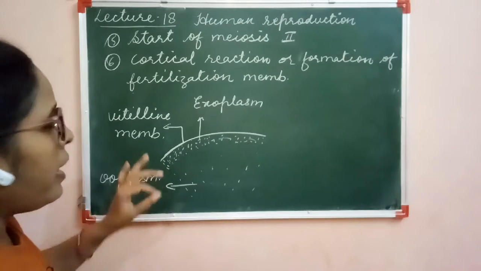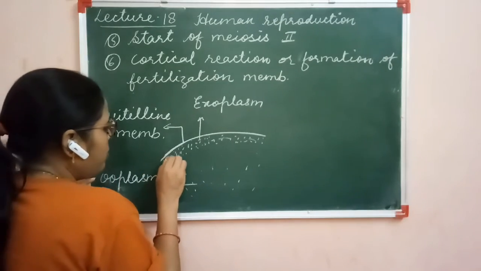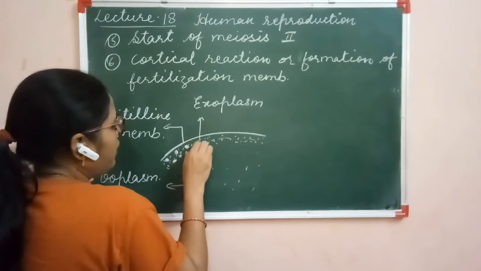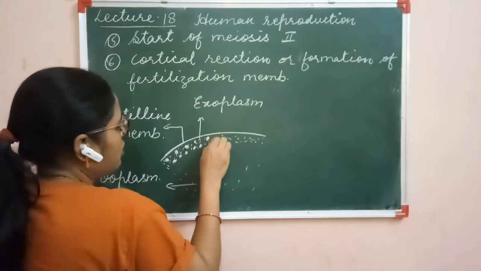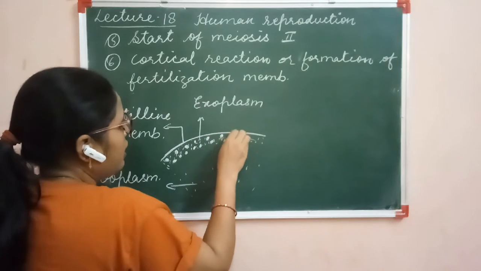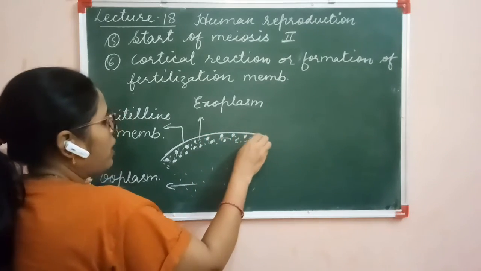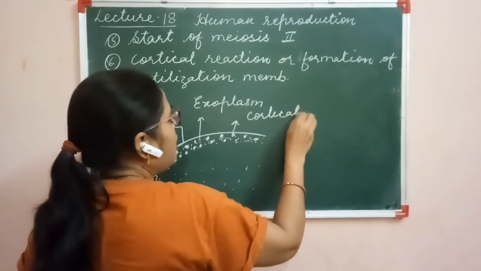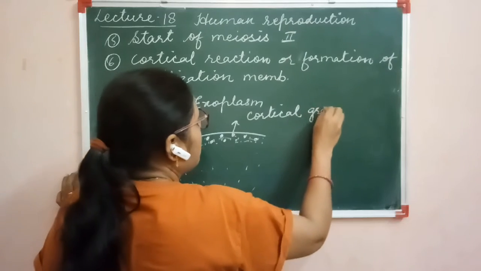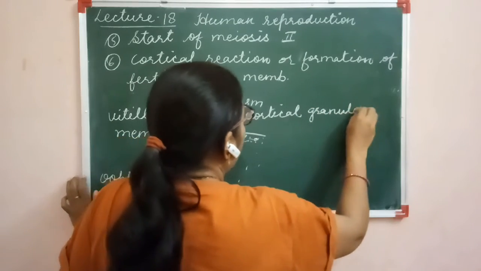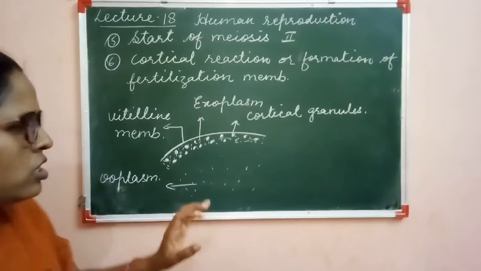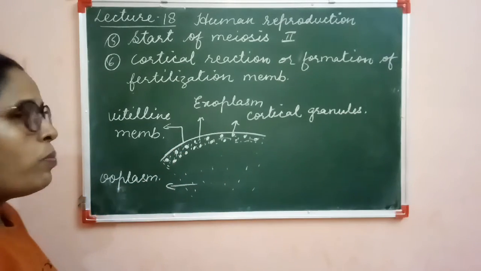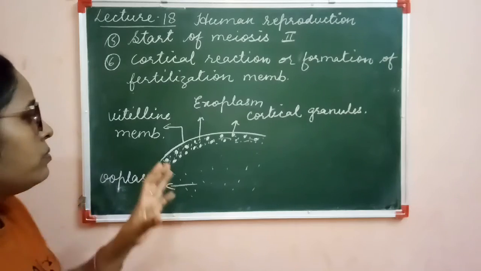In the exoplasm, some granular parts are present, due to which it is dense; these granules provide density to the exoplasm. These are called cortical granules. So this is the structure of the cortical part and the ooplasm of the egg.